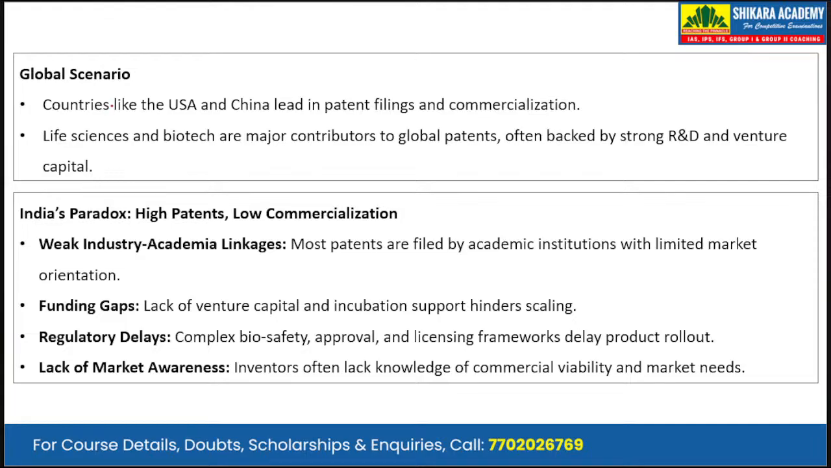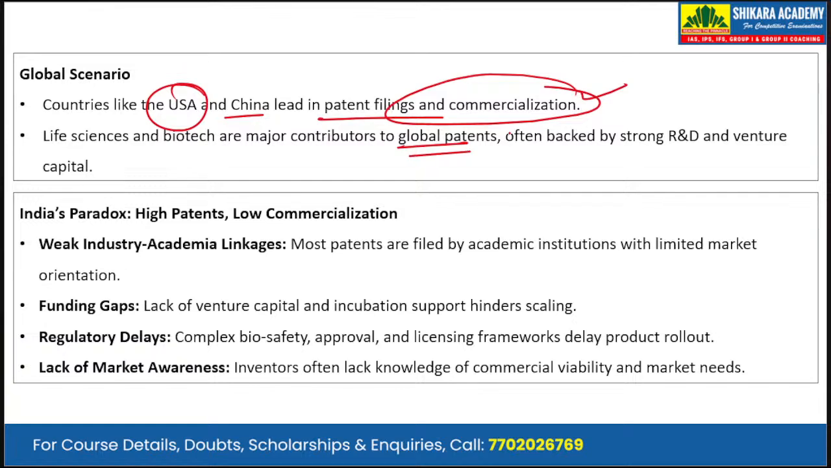Now discussing the global scenario, countries like the USA and China lead in patent filings and commercialization. For life sciences and biotech, these are the major contributors to global patents, often backed by strong research and development and venture capital. Now, India's paradox is that we file a high number of patents, yet we are not able to commercialize them. So in India, the paradox is high patents, low commercialization. And what are the reasons behind that?